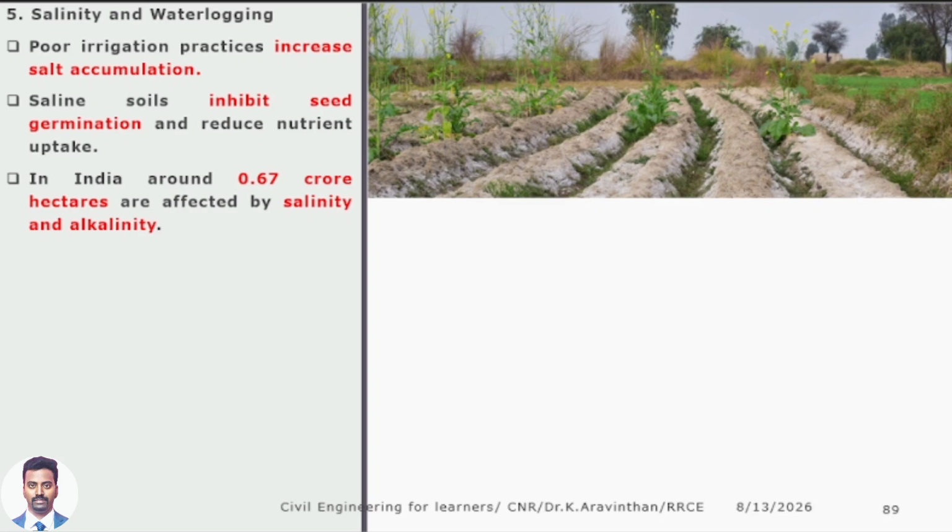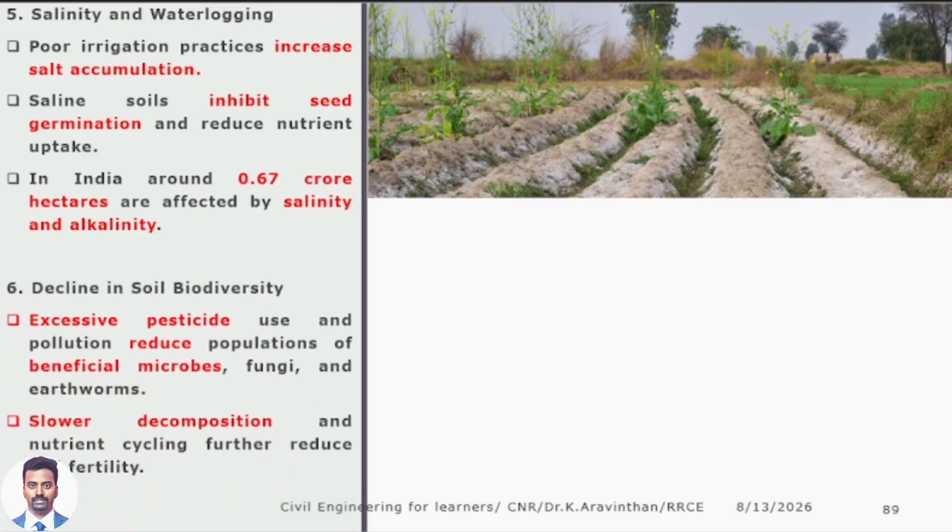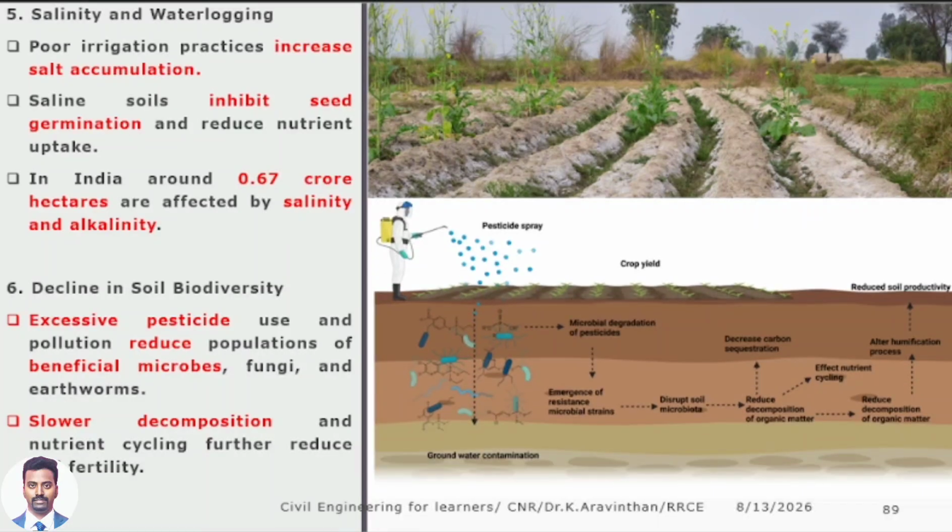Nearly in India, how much of this soil is available? 0.67 crore hectares of this kind of soil is there in India. Due to what process? Salinity and alkalinity. Yes. Next thing is decline in soil biodiversity.